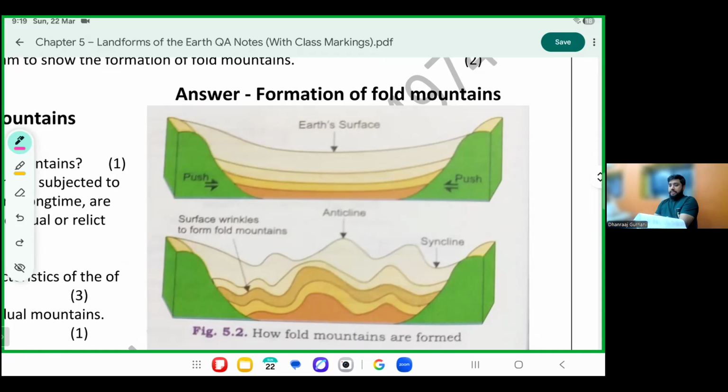Look here, as you see on the screen. When the line was straight, nothing. When push came from both sides, it resulted in a mountain. Like this one.